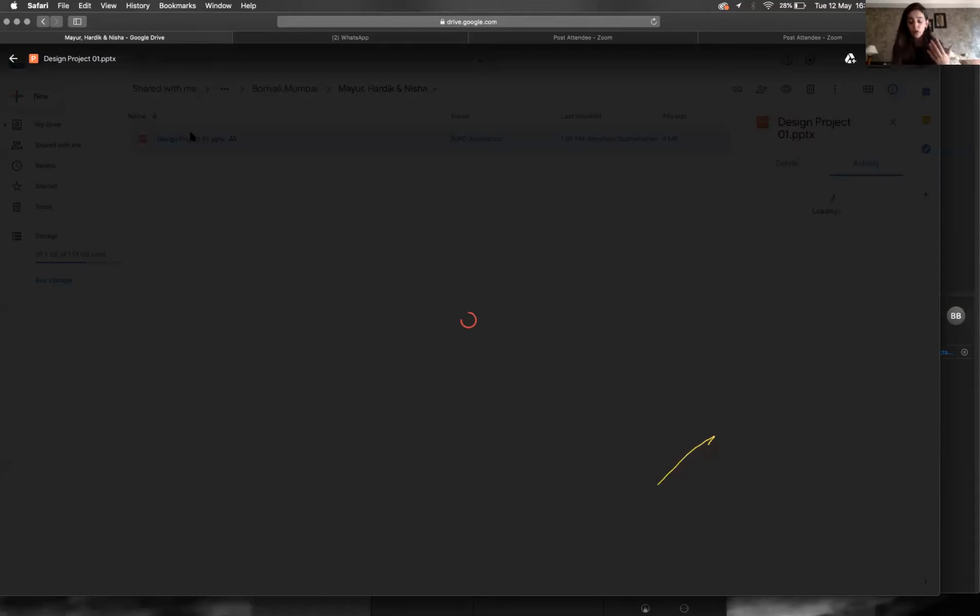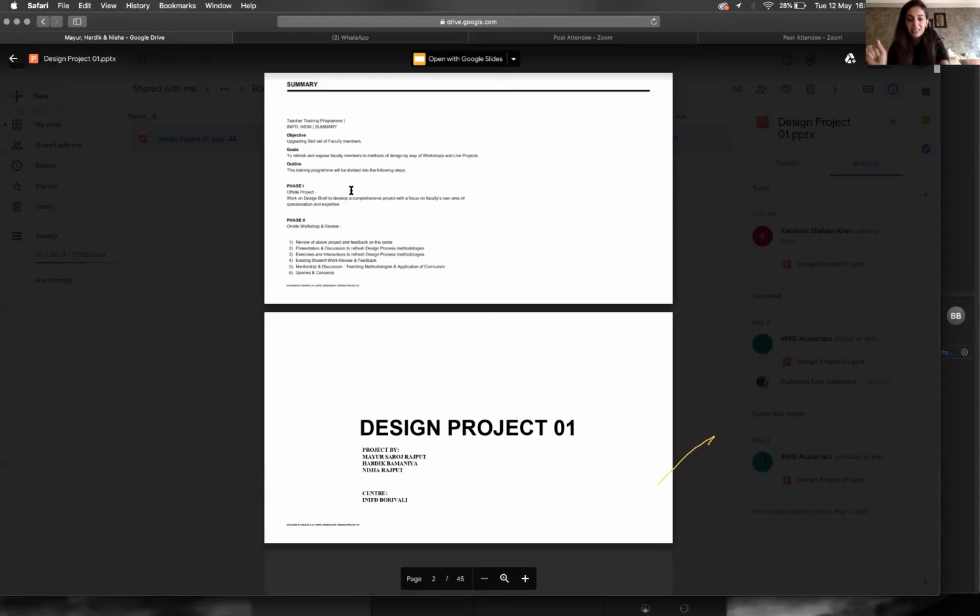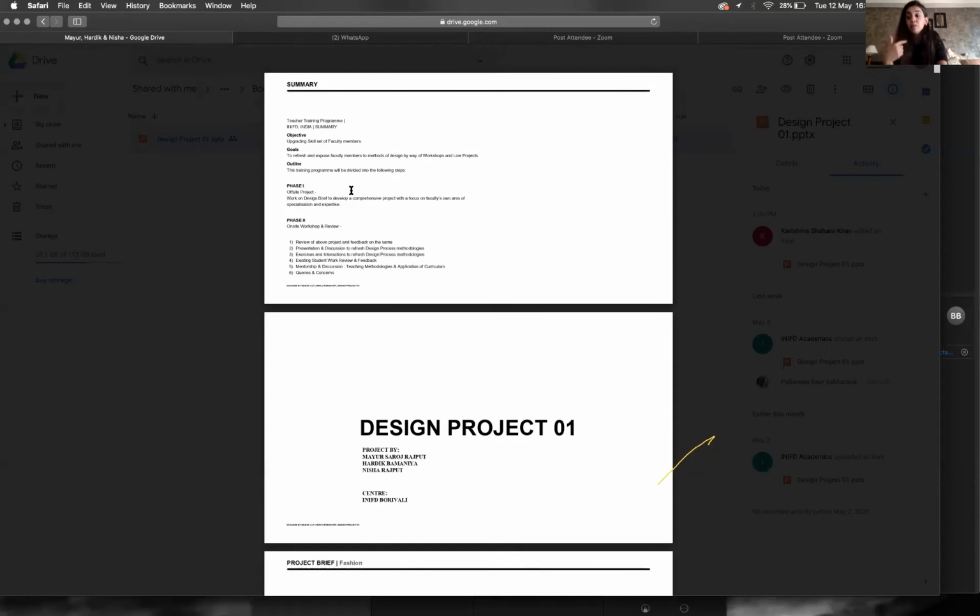I also have a point I want to raise. At the beginning of the presentation, if you can write your name and your specialization next to it, that helps me understand what you're actually teaching there. So I know which things we need to put more focus on, because I don't want to be harassing a pattern cutting teacher about something they're not specialized in. Along with your name, write in brackets what you're teaching at NIFD at the moment. Okay, cool.